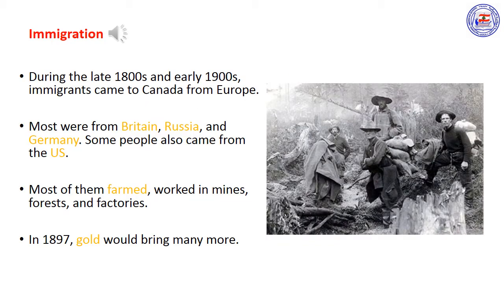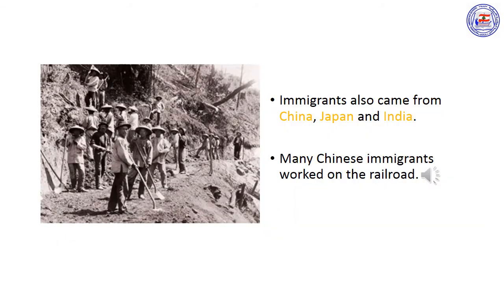During the late 1800s and early 1900s, many immigrants came to Canada from Europe. Most were from Britain, Russia, and Germany. Some people also came from the United States. While most of these immigrants farmed, others worked in mines, forests, and factories. Other immigrants were lured to Canada in 1897 by the discovery of gold in the Yukon Territory. Many people from the United States migrated north in search of Canada's gold.